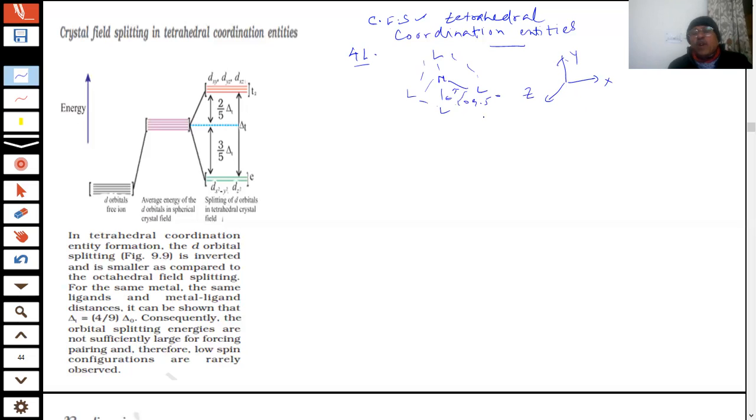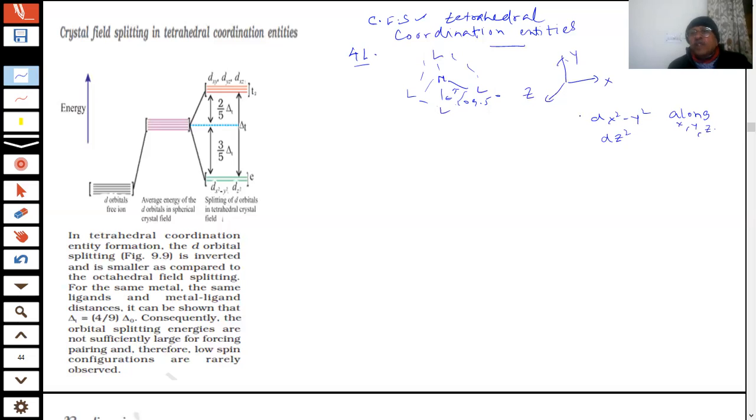And the two d orbitals which are located along x, y, and z are dx2-y2 and dz2. They are located along the x, y, and z axes, so here they are not coming face to face directly with the ligands.